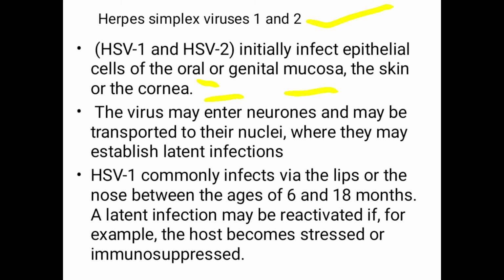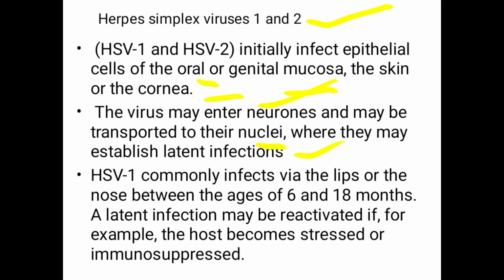Herpes simplex virus 1 and 2 initially infect these epithelial cells. Then the virus may enter the neuron and transmit to its nucleus, where it establishes latent infection. You should note that these viruses cause latent infection.